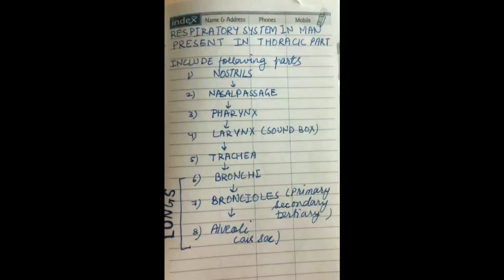Our next topic for today is the respiratory system in man. We are going to study the parts of the respiratory system in man today. Your respiratory system is present in the chest part or thoracic region, and it includes the parts, that is nostrils, nasal passage, pharynx, larynx, trachea, bronchi, bronchioles and alveoli. The bronchi, bronchioles and alveoli are enclosed in a membrane and form the lungs. We have a pair of lungs present in the chest.